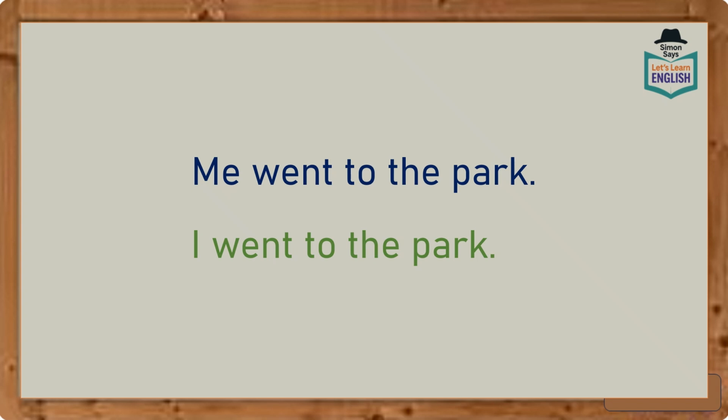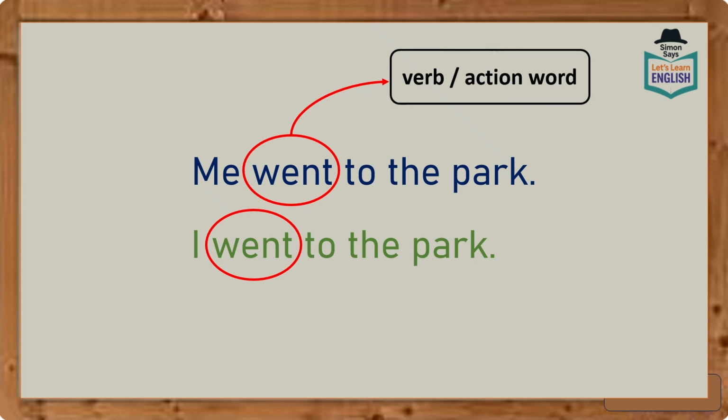Now, in both sentences, we have the word went, which is a verb. It's an action word. Now, in the first sentence, there's a pronoun, me. But what type of pronoun is this?